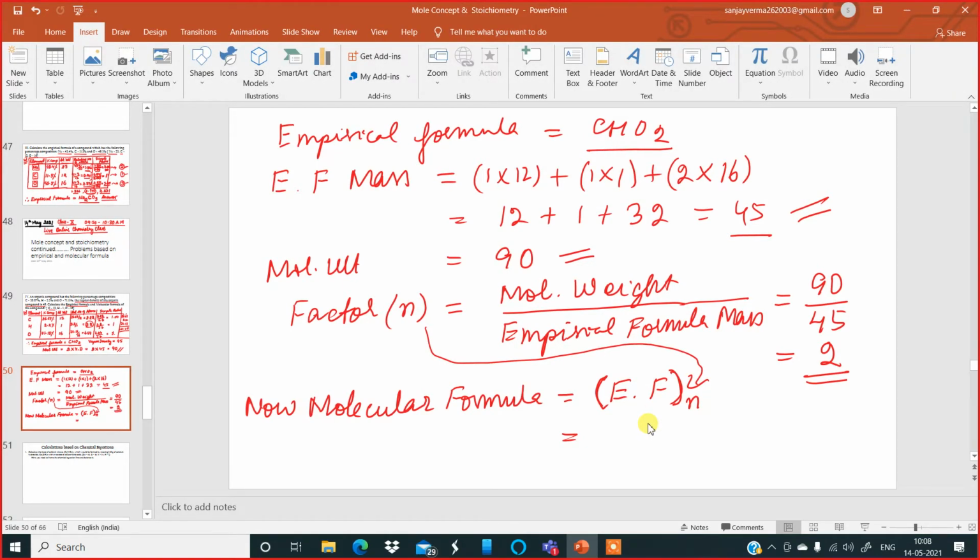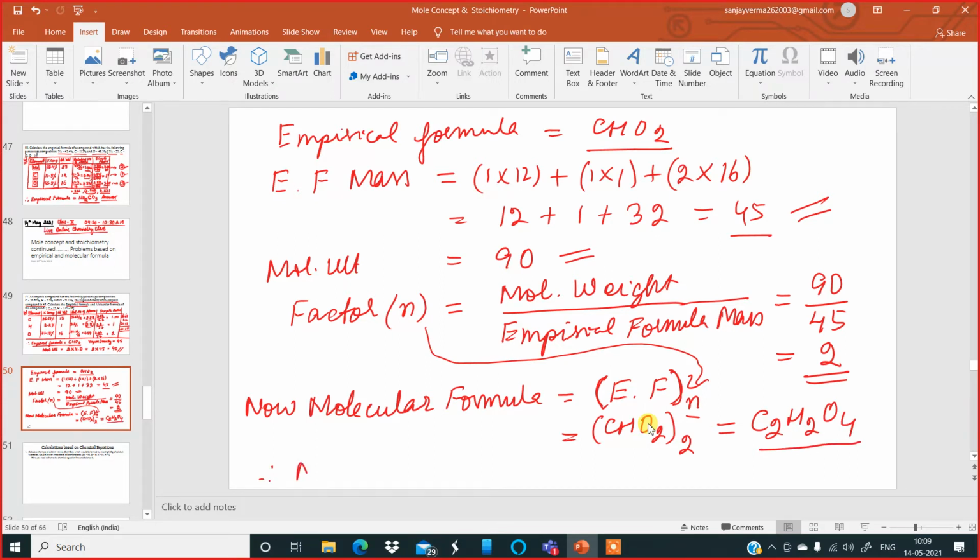The empirical formula which we had got was CHO2. So I write CHO2 in the bracket, close the bracket, and outside the bracket instead of n I write 2. Now I put the 2 inside, so I will get C2H2O4.